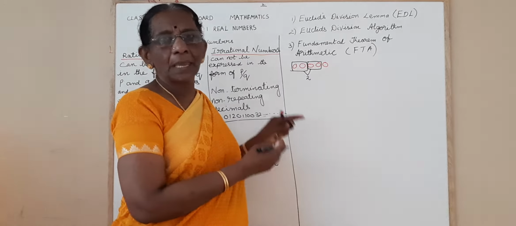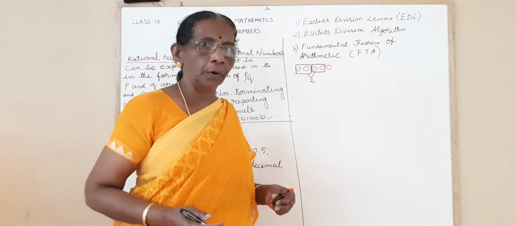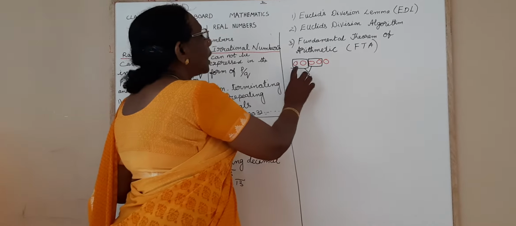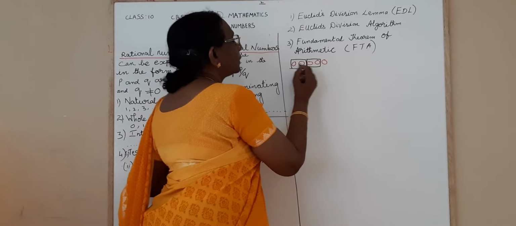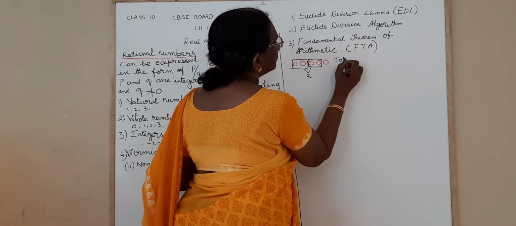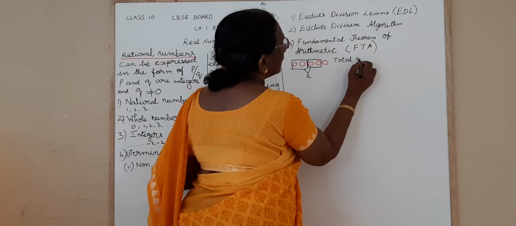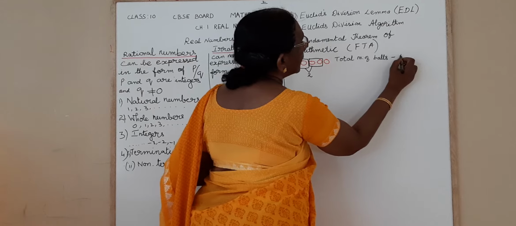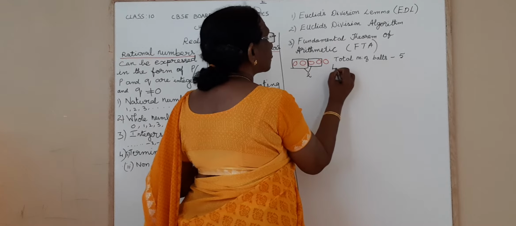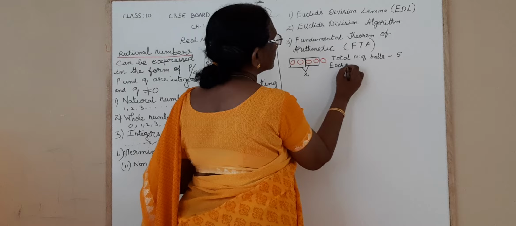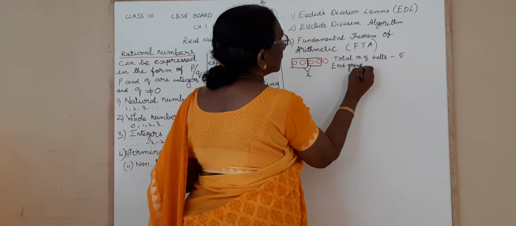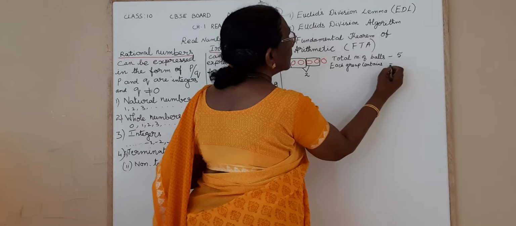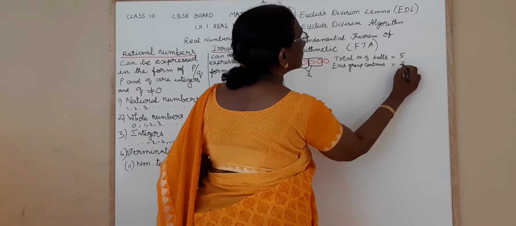So this is the remainder. And understood? This is the basic of division. I think all of you know. Even though let us have a small recap about that. Now here how many total balls? 5. The total number of balls is 5 and each group contains 2 balls.